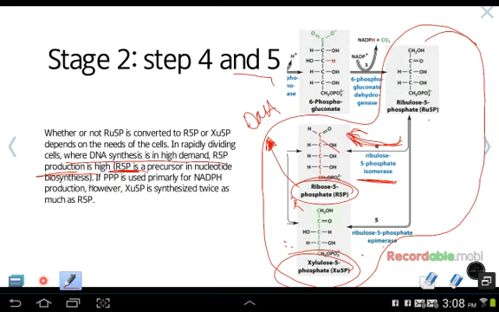However, if PPP is used primarily for NADPH production, the xylulose 5-phosphate is preferred about 2 times as much as the R5P. So without the need for DNA synthesis, we'll see that this isomerase reaction is preferred over the R5P.